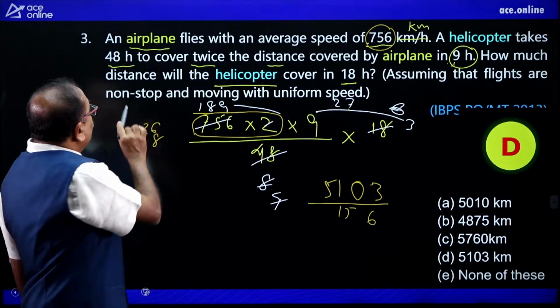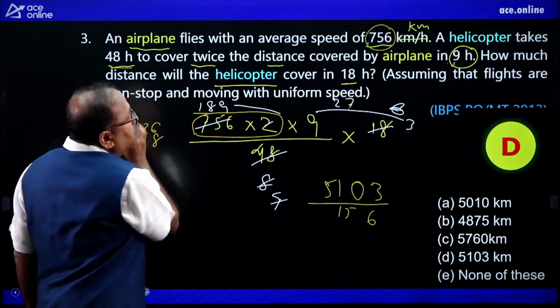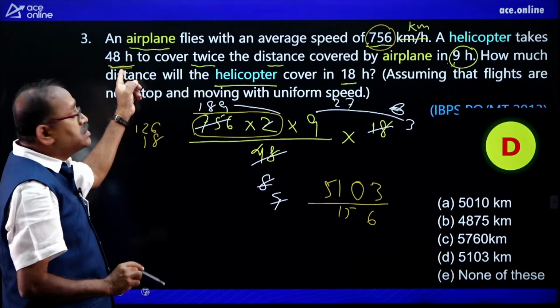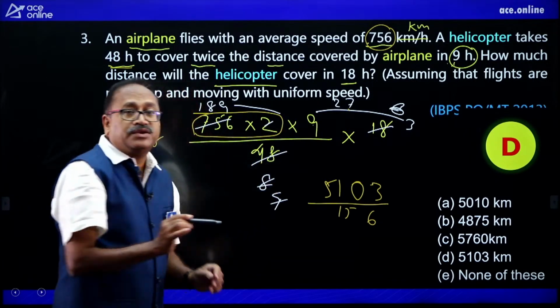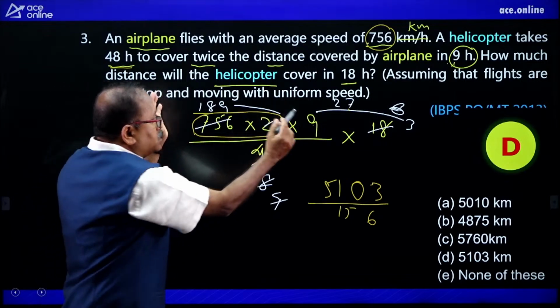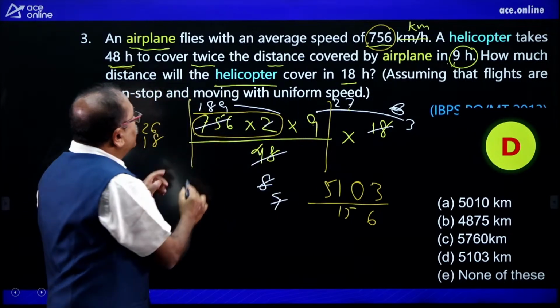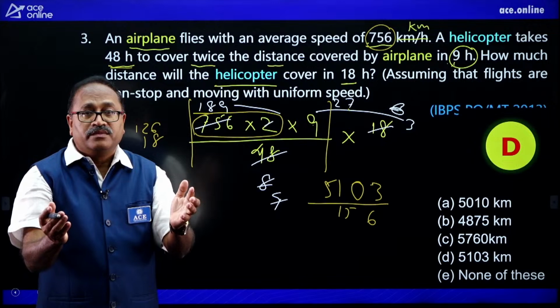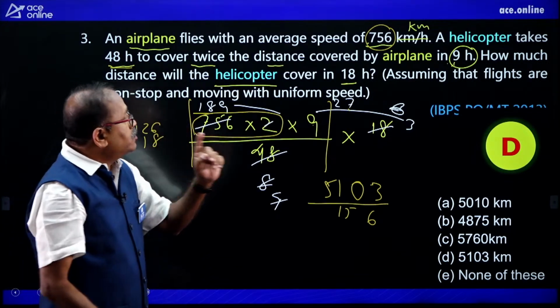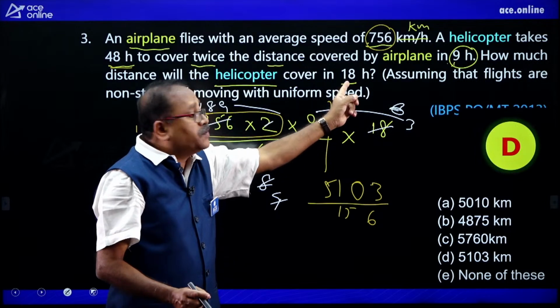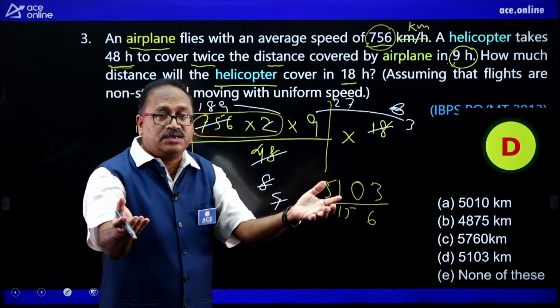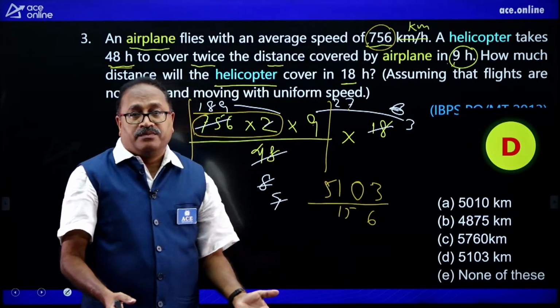Whereas this helicopter will cover the same distance in 48 hours. So 9 by 48, and that is the speed of the helicopter. Now the helicopter will cover this distance with this speed in 18 hours. How much distance? So speed into time.